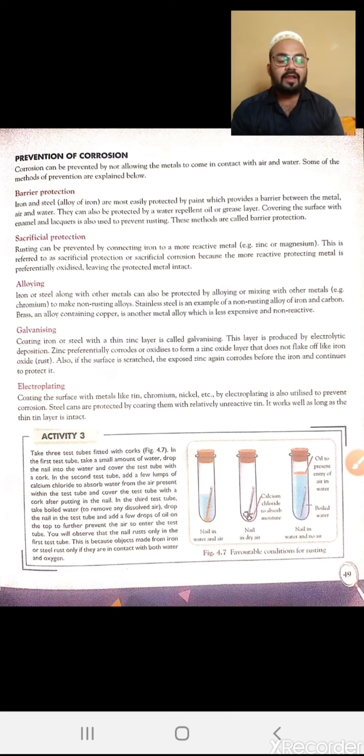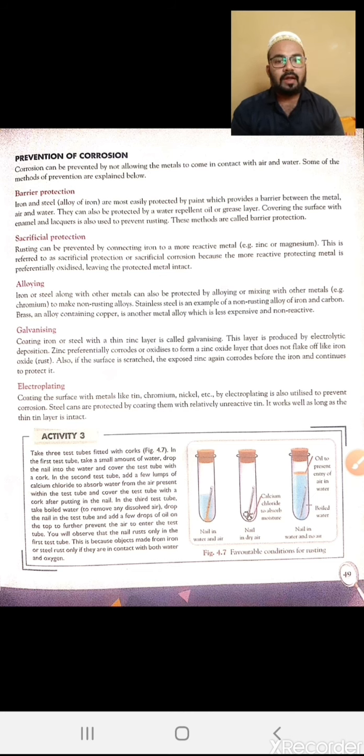Coating of iron or steel with a thin zinc layer is called galvanizing, and this layer is produced by electrolytic deposition on the other metal. Zinc preferentially corrodes or oxidizes to form a zinc oxide layer that does not flake off easily.